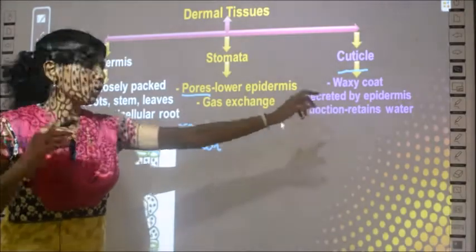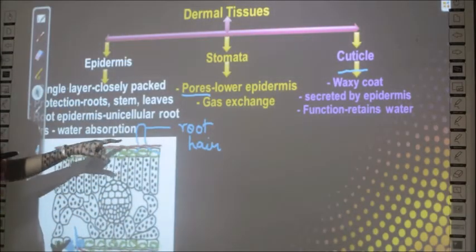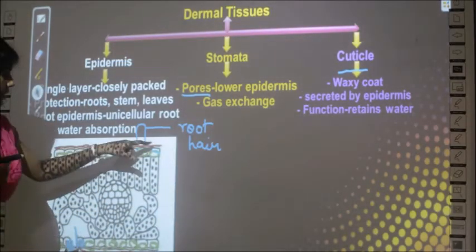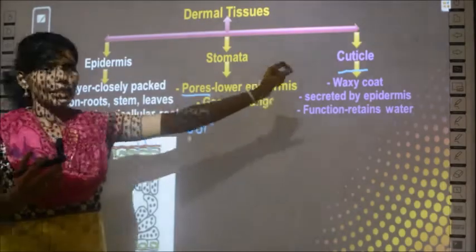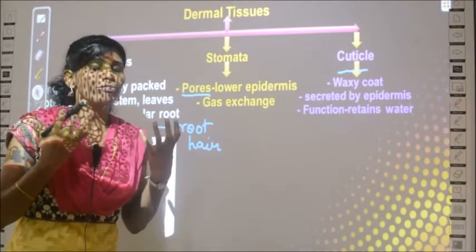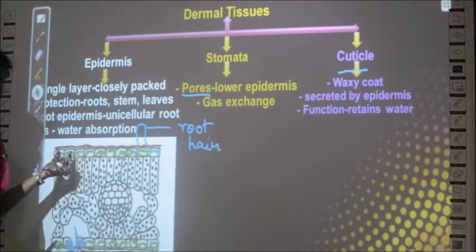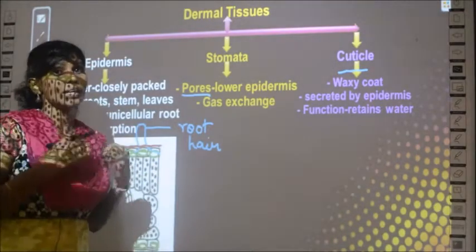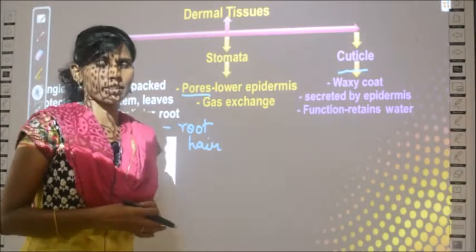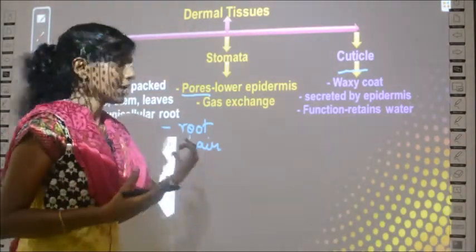It is a waxy coat, and where is that coat? It is immediately above the epidermis. This red one is the cuticle or the waxy coat. Okay, so from where is it produced? Actually, this green layer of cells, the epidermis, only secretes the wax. So wax is secreted by the epidermis.